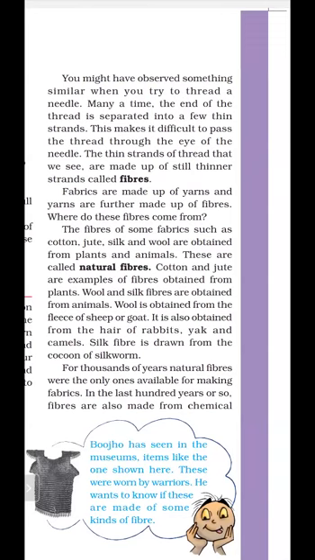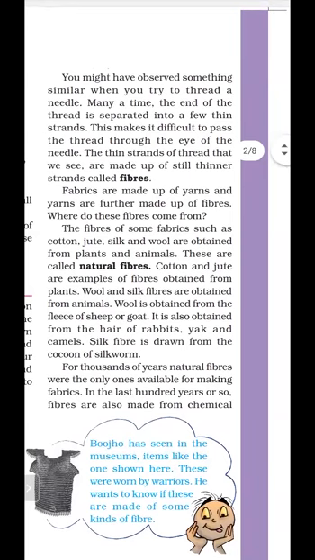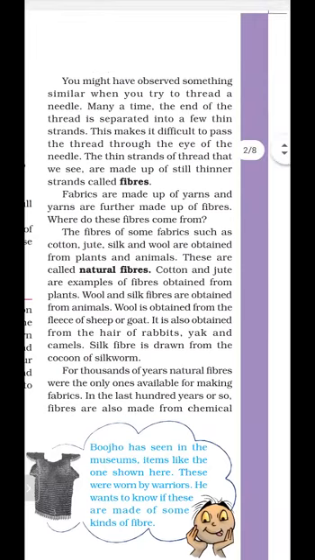What are the examples of natural fiber? Wool and silk, which are obtained from animals. How is silk obtained? Silk is obtained from the silkworm. So what are the examples of natural fiber? Cotton, jute, wool, and silk. Cotton and jute are obtained from plants, and wool and silk are obtained from animals.